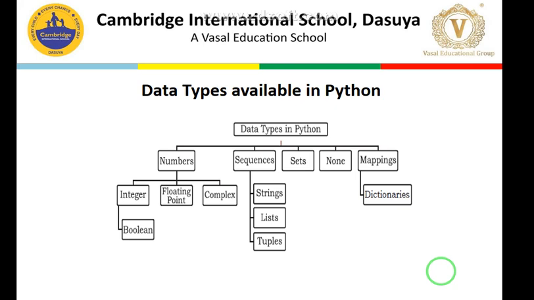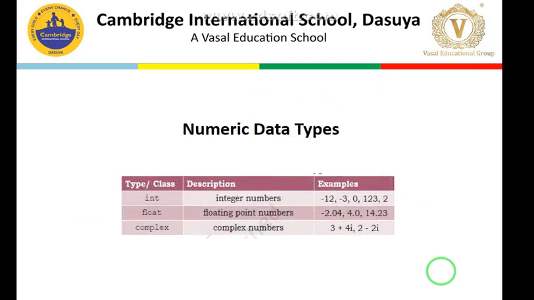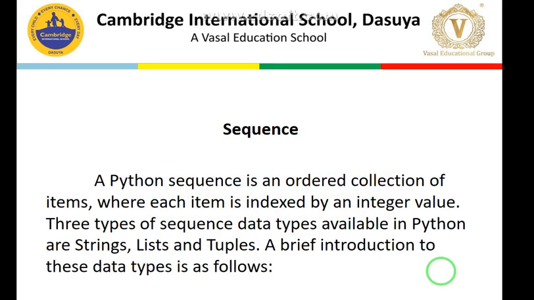Under the integer category we also have the boolean data type. In boolean we have only two values, true and false. This is about the numbers we covered, with examples. Then the third major data type is sequence.